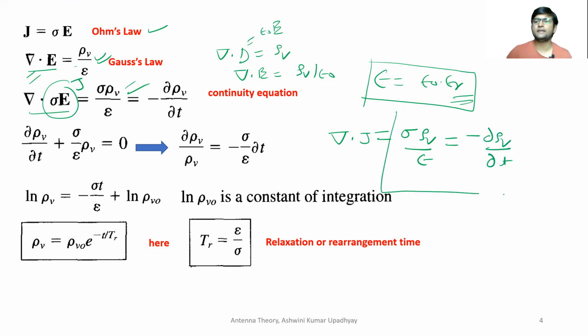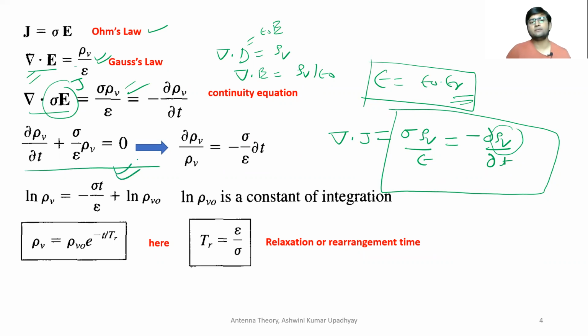So now I will be taking this part, and this looks like the differential equation of rho v with respect to time. So I have rearranged it into this form. And if you solve this particular differential equation, which is del rho v upon del t plus sigma rho v upon epsilon is equal to 0, and you already know from mathematics how you solve a differential equation, you will get a relationship like this.